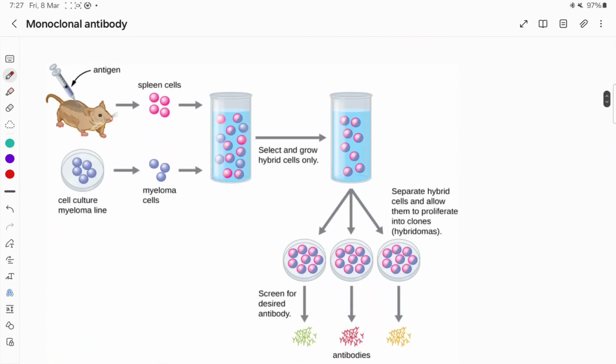So you can see now, we will first inject the antigen to the mouse, then we will collect the spleen cells from which we will harvest the plasma B cells, and then we will take the tumor cells or myeloma cells, and we take these because they can have uncontrolled proliferation. Now we will fuse the plasma B cell with the myeloma cell or tumor cell, and that cell is called the hybrid cell. This is the hybrid cell.